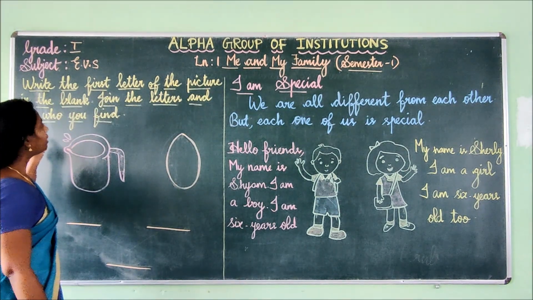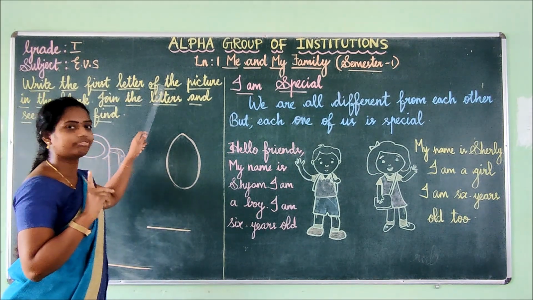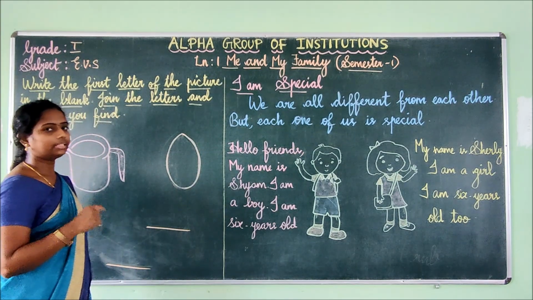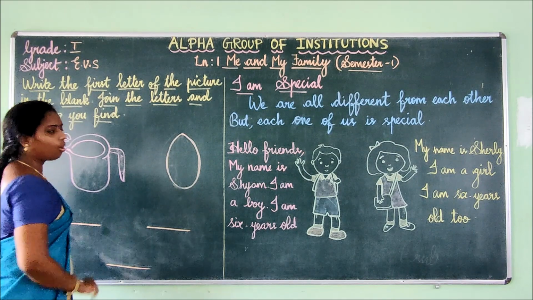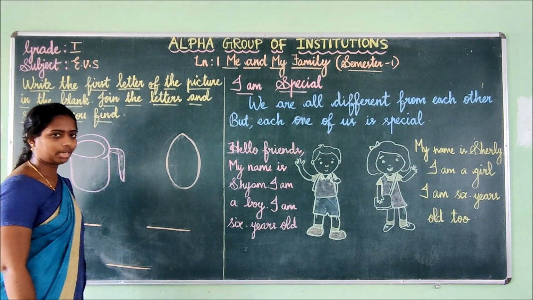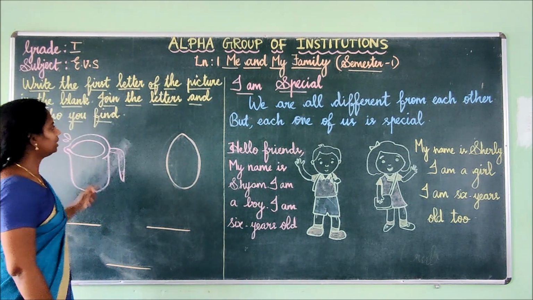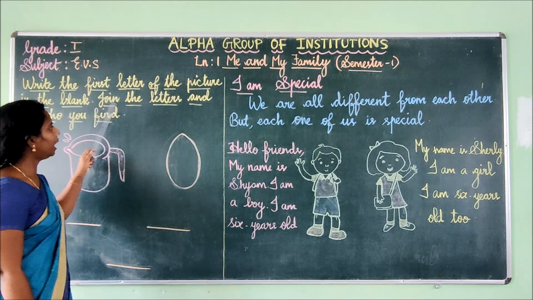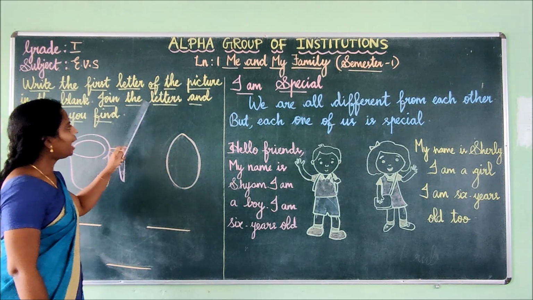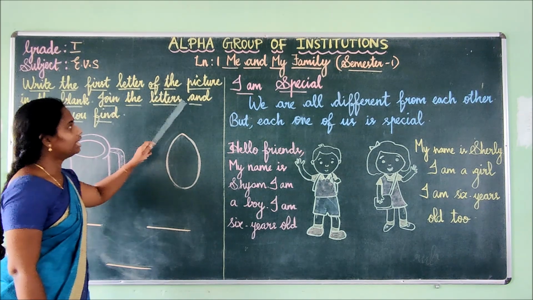See, children. Write the first letter of the picture. What do we have to do? We have to write the first letter of the given picture in the blanks. That is all they have given here. Okay, children. And then what do we have to do? See, J-O-I-N, join. T-H-E, the. L-E-T-T-E-R-S, letters.